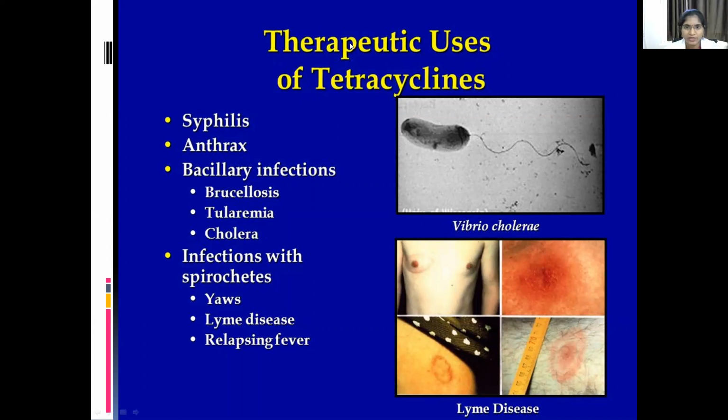And what are the uses of tetracyclines? Tetracyclines are used in syphilis, anthrax, bacillary infections, that is brucellosis, tularemia, cholera, and infections with spirochetes, that is, Lyme disease and relapsing fever. Anthrax is caused by gram-positive bacteria and mainly affects domestic animals. And bacillary infections like brucellosis, tularemia, and cholera.